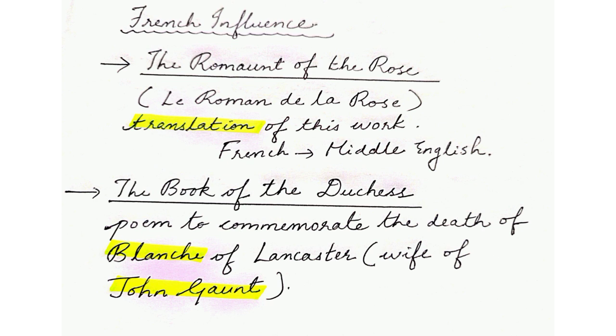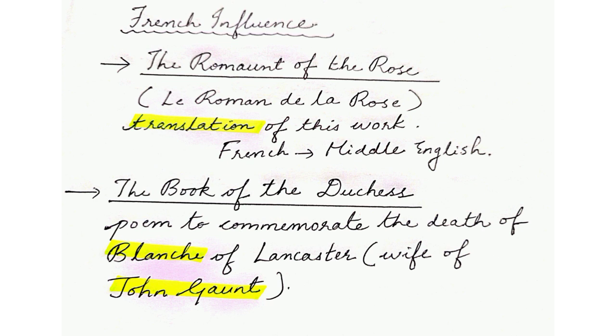Now, Chaucer had participated in the Hundred Years' War and he was captured by the French army. Chaucer was a very important person for the English nobles, so a high ransom, a very big ransom, was paid in order to bring back Chaucer from France. Anyway, in his early literary career, Chaucer was very much influenced by French literature. So let's discuss the important works of this period.